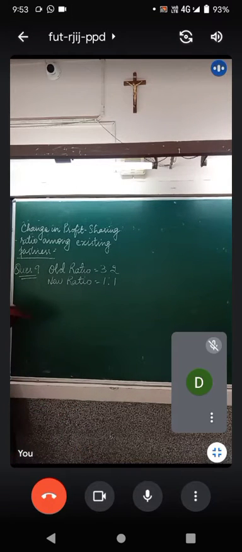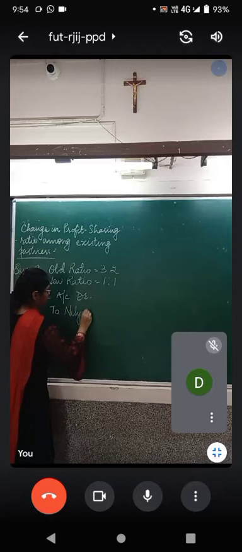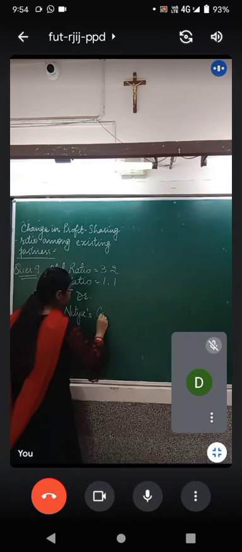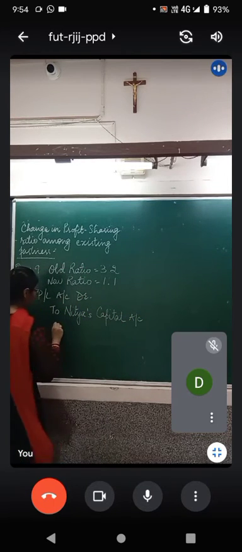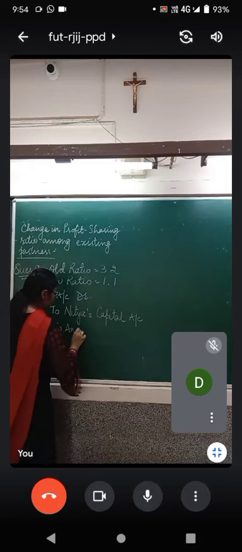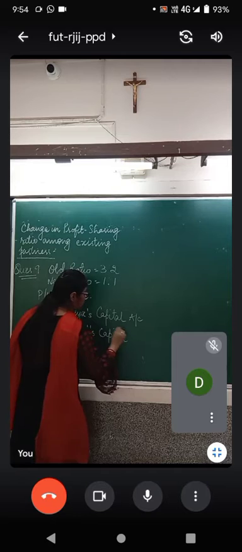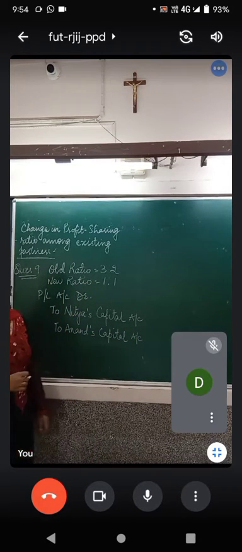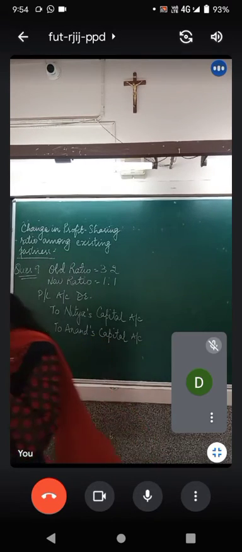So what we simply have to do is, since this was a profit, we will write profit and loss account debit to Nitya's capital account and to Anand's capital account. So PL account debit to Nitya's capital account and to Anand's capital account.